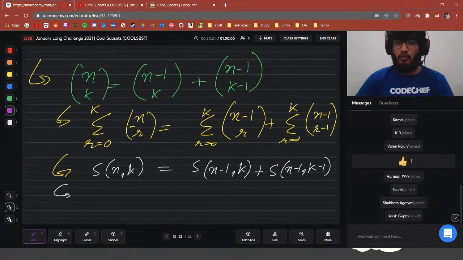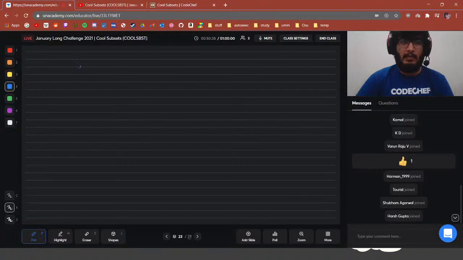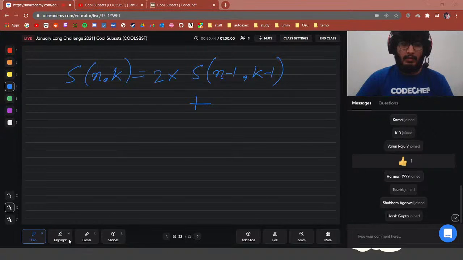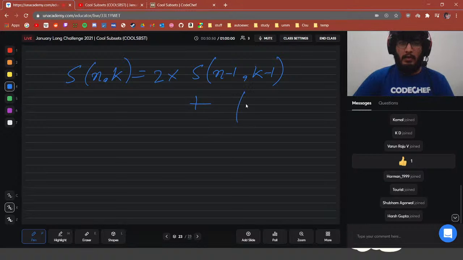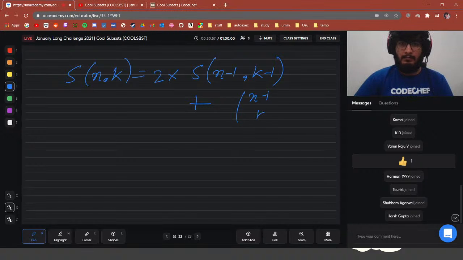Yes, combining these two equations together, we get the final equation: S(n, k) = 2·S(n-1, k-1) + C(n-1, k). Yeah, so this is our final equation which we are going to be using.